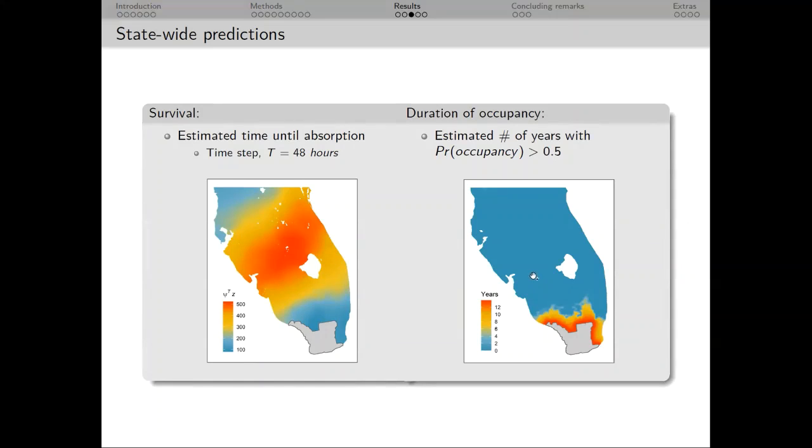Now on to the predicted occupancy. This is a kind of temporal visualization of occupancy where I collapsed hundreds of layers of probabilistic occupancy estimates into a duration of probable occupancy. So these would be the number of years this pixel has a predicted occupancy greater than 50%.